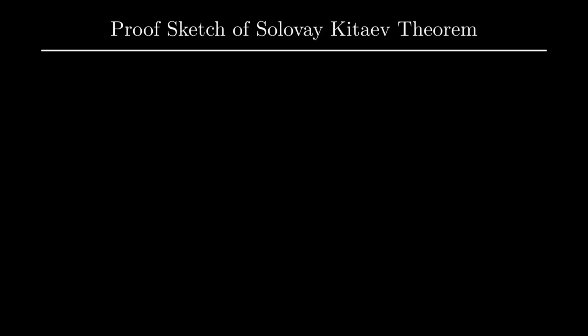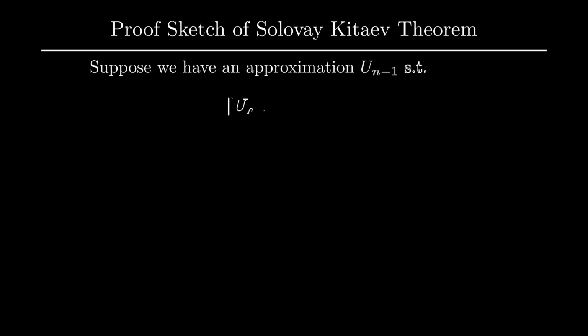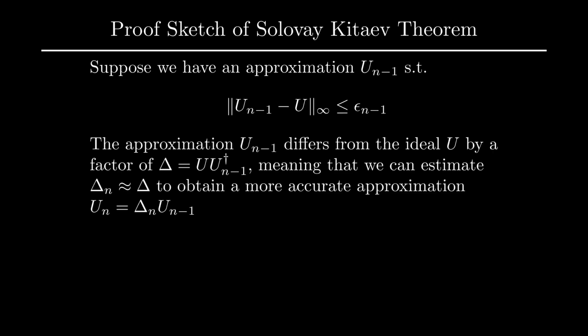Okay, so how do we prove this theorem? Well, if you want the full proof, you'll have to read the original paper, but I'll give a sketch of the proof here. The idea is that we can construct such an approximation through a recursive procedure. Suppose we have an approximation u_{n-1} in SU2 such that it deviates in operator distance from u by at most epsilon_{n-1}. We have that this approximation differs from the ideal unitary by a multiplicative factor delta, which is equal to u times u_{n-1} dagger. Consequently, if we can approximate delta, we can multiply it by u_{n-1} to get closer to u.